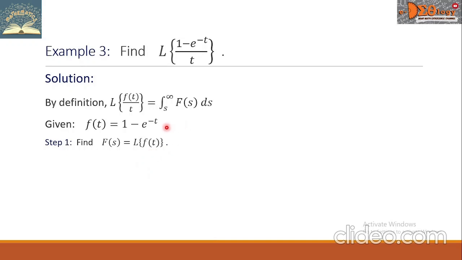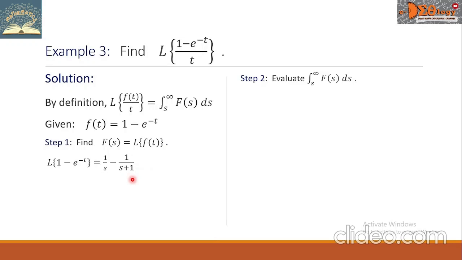Our f of t is here, which means we need to simplify the Laplace transform of 1 minus e raised to negative t. We will take the Laplace transform respectively. For the number 1, we have 1 over s minus, for this e raised to negative t, we have 1 over s plus 1. Then step 2, let us evaluate the definite integral. We substitute the value from step 1, so it becomes like this. Then we will find the integral using the substitution method.